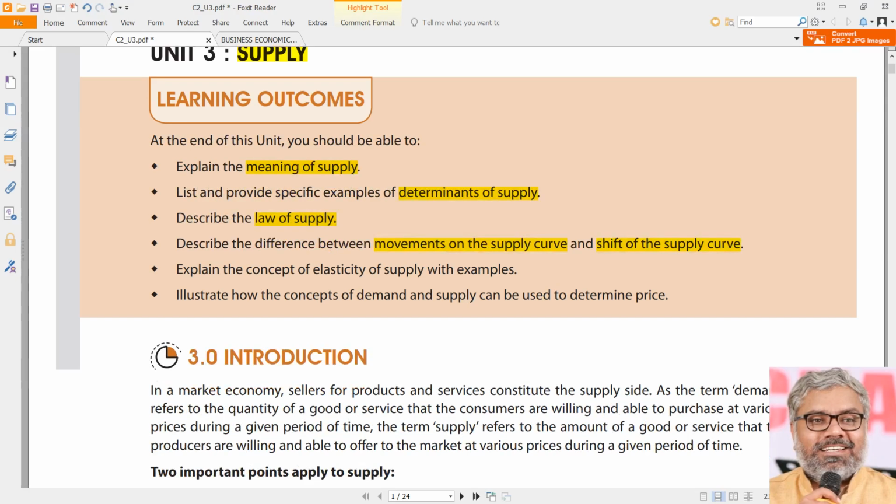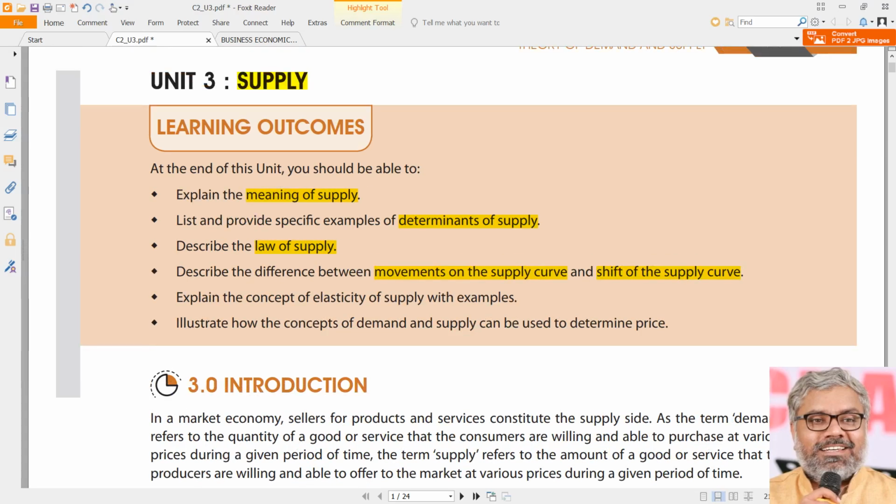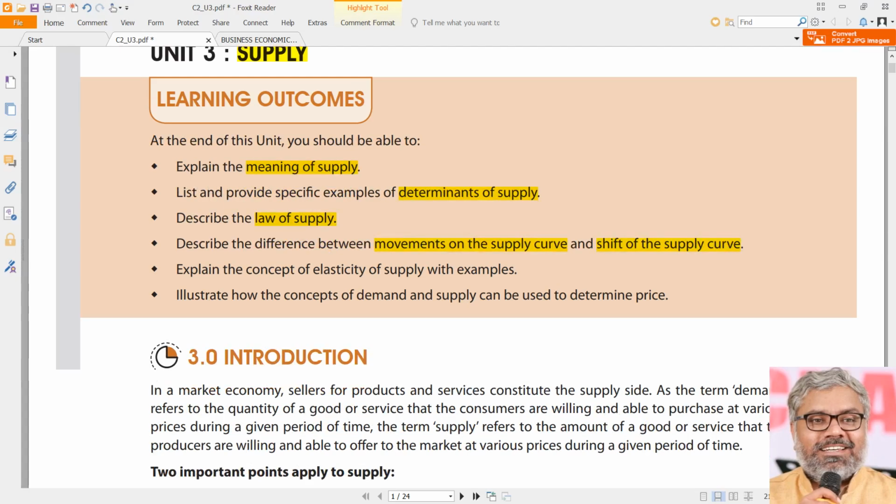So if we understand the theory of demand and various aspects related to demand technically, similar techniques can be applied here also. It's not going to be a completely new thing that we are going to learn in this chapter. It will be an extension of the theory of demand only, but once again, as I said, it is the other side of the coin. So just like the coin has both sides, heads and tails, any market economy will have both sides, that is demand and supply.